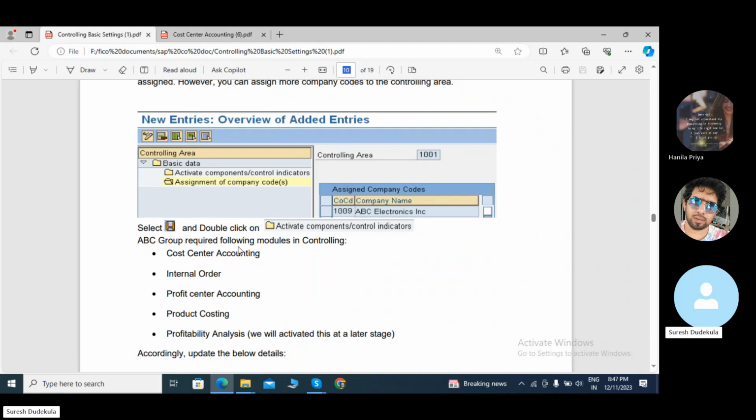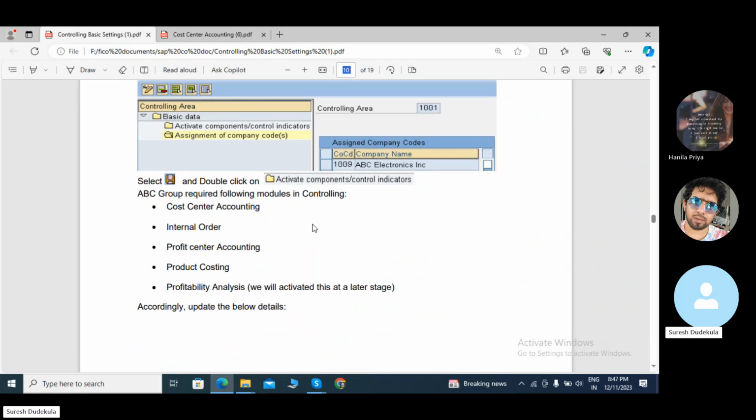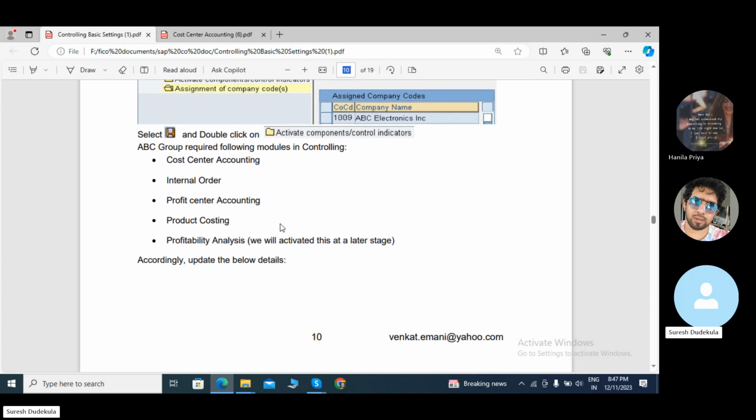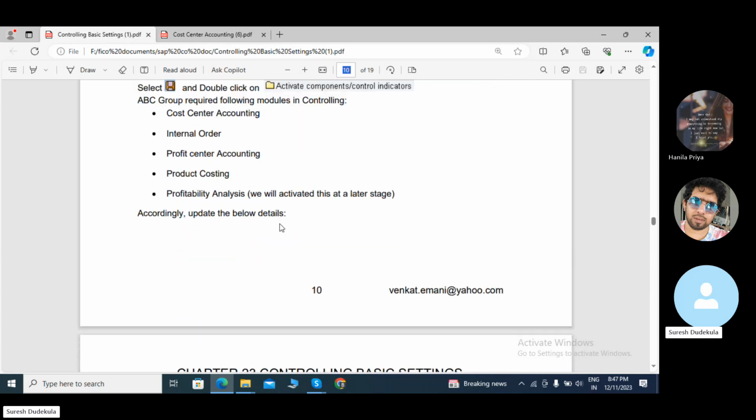Next, double click on companies. In controlling area, I have mentioned TA05 and fiscal year. In cost center, I have to mention the component active: cost center accounting, internal order, profit center accounting, product costing, and profitability analysis.